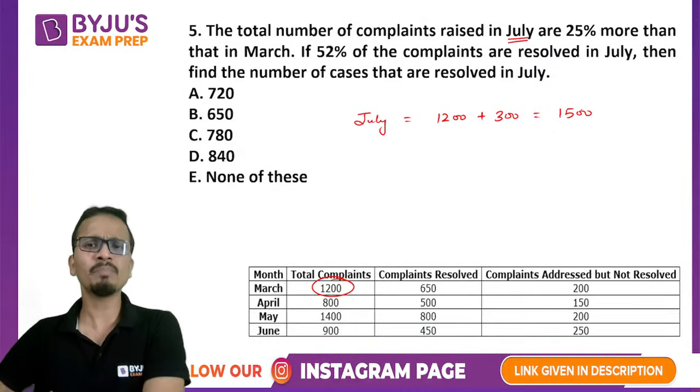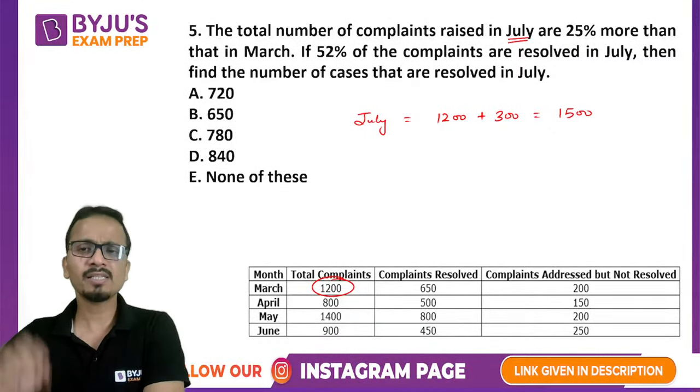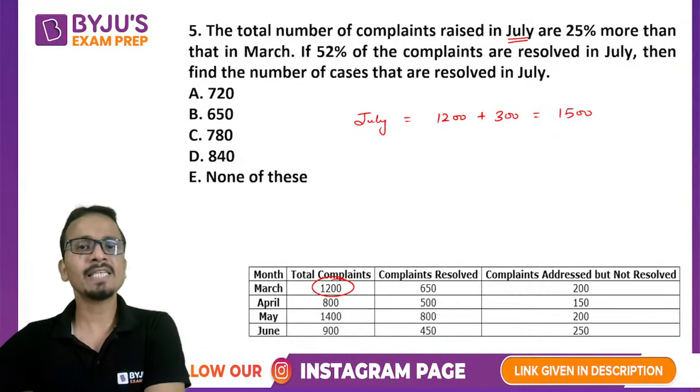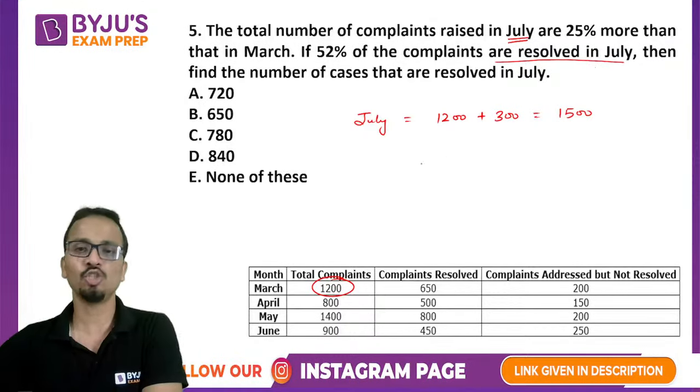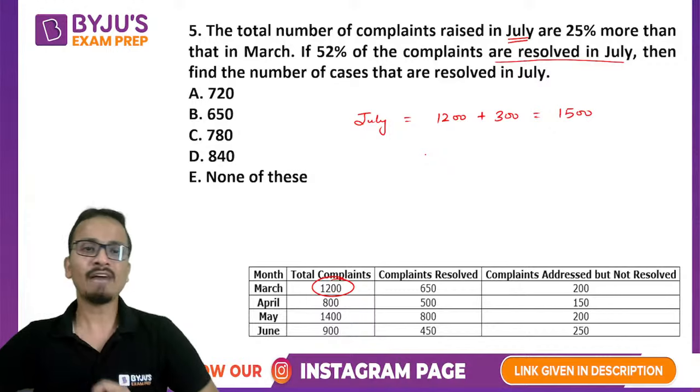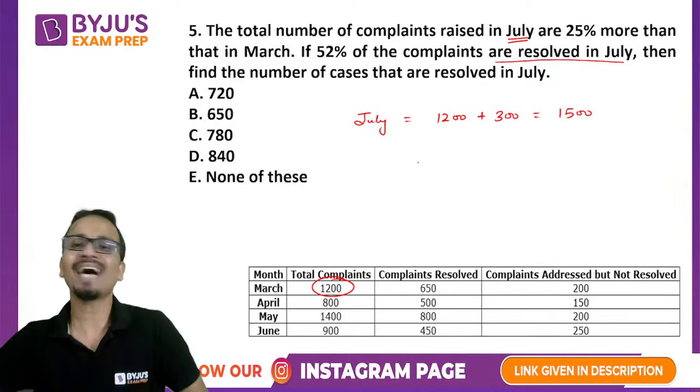So the total number of complaints for July is 1500, and they are saying that 52% of these complaints are resolved in July. So we have to find out the number of cases that are resolved in July.